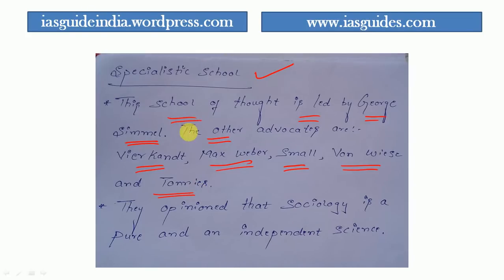The specialist school says that sociology is a pure and independent science. Why do they say sociology is a pure science? Because according to them, a pure science has a limited scope. They say sociology also has a limited scope, so we can call sociology a pure science. That was the opinion of the specialist school.